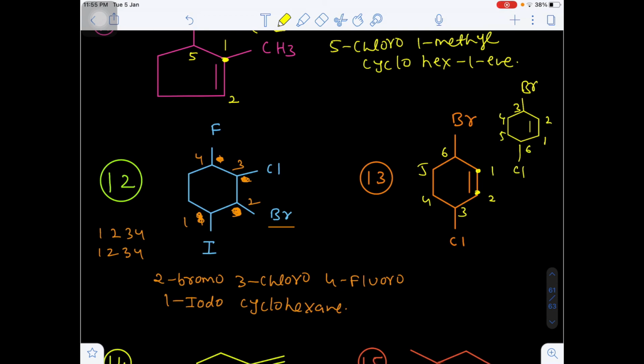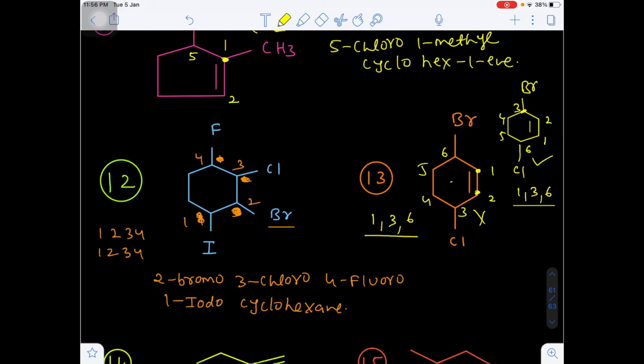So in the first case you are getting the double bond on the first position, chlorine on the third position, and bromine on the sixth position. Now in the second case, the double bond gets the first position, bromine gets the third position, and chlorine gets the sixth position. That means in both clockwise and anti-clockwise we are getting the same locants. That means we have to see the alphabetical order. Now in alphabetical order, will bromine come first or chlorine? Bromine. That means bromine should get the lowest number, that is the 3 number. That means this numbering will be incorrect and this numbering will be correct.